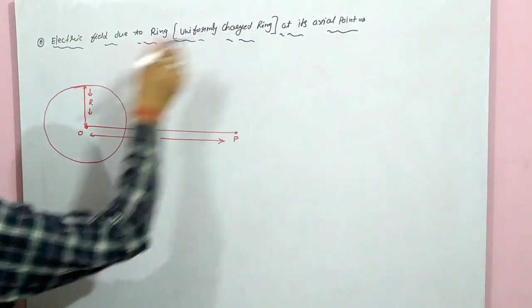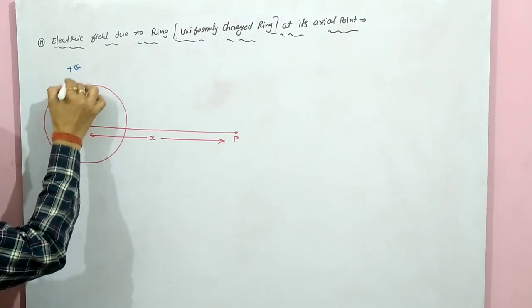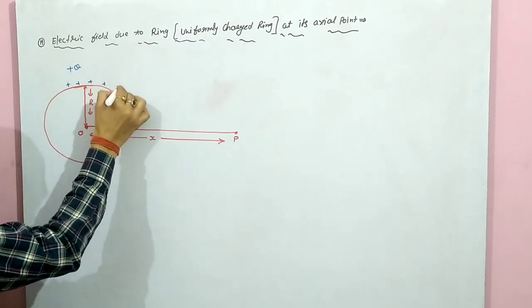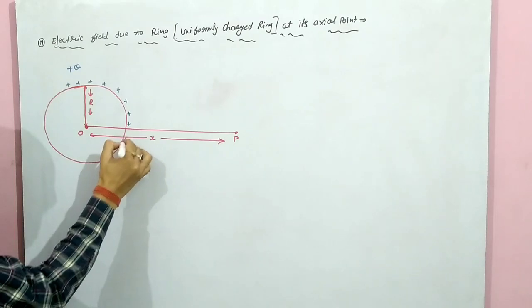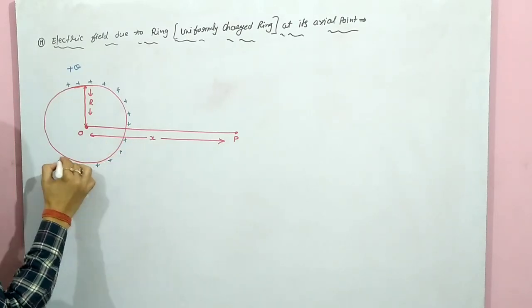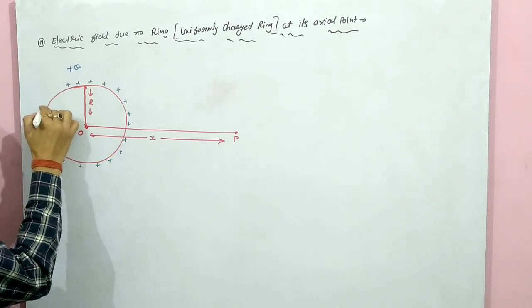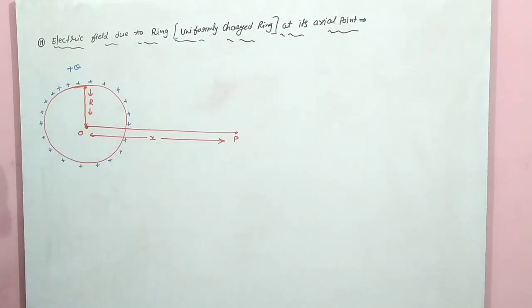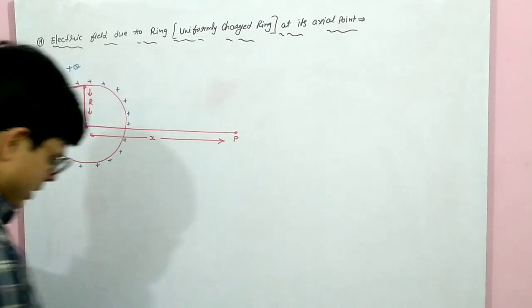Now this ring is uniformly charged. Suppose we give it charge Q. So the charge will distribute on its surface like this. Is it clear? Now our task is to find out the electric field.